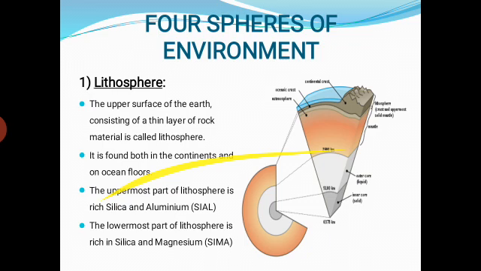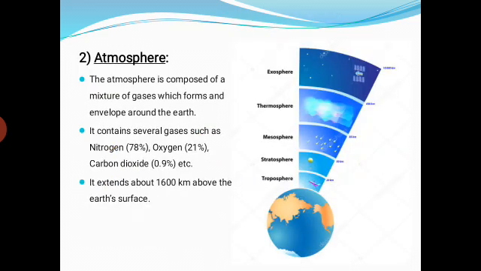Okay students, the next sphere of environment is the atmosphere. Again, I am telling you the meaning and the definition of atmosphere. Listen carefully. The literal meaning of atmosphere is the sphere of air. Around us, there is an envelope of several gases.